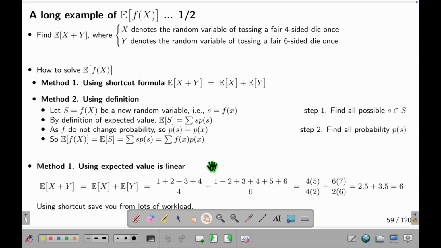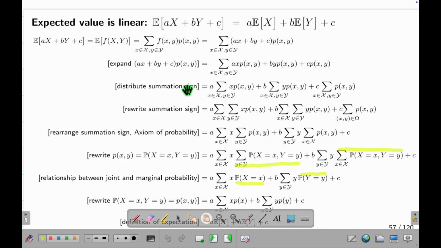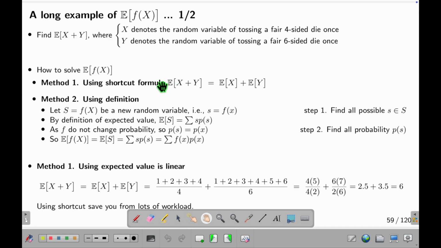So here's the example. This is why this is useful. Suppose I toss a 6-sided die and a 4-sided die. All of them are fair. So X is a 4-sided die. Y is a fair 6-sided die. I want to see the outcome. You have many ways to solve it. The first way, or the best way, is to use the thing I just told you. In this case, A is 1, B is 1, C is 0. So I have E[X plus Y] equal to EX plus EY. That's it. This is the first way.